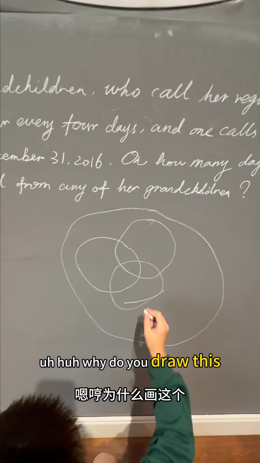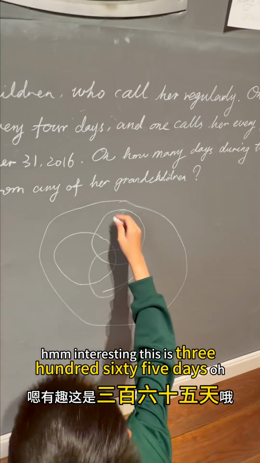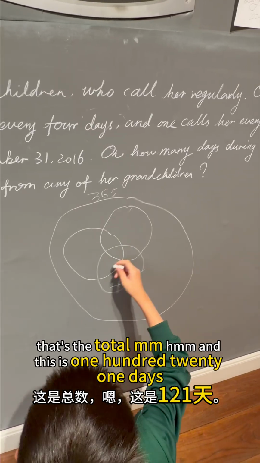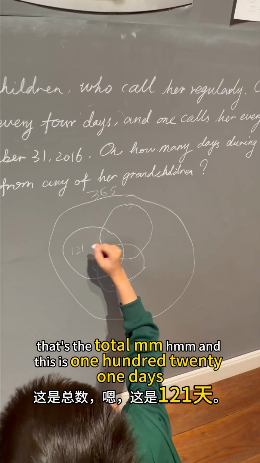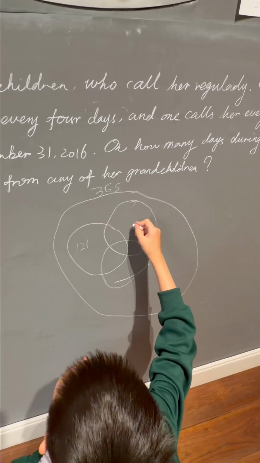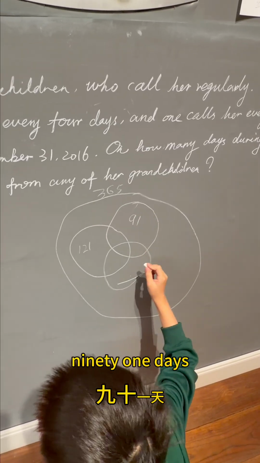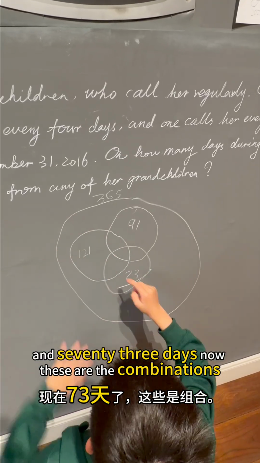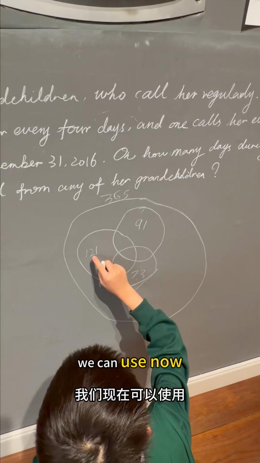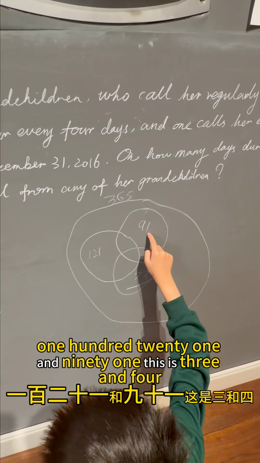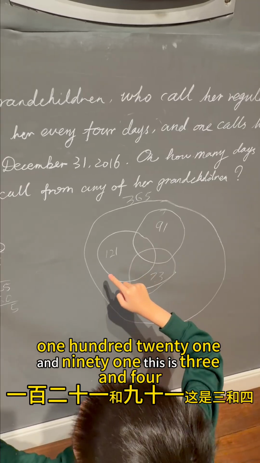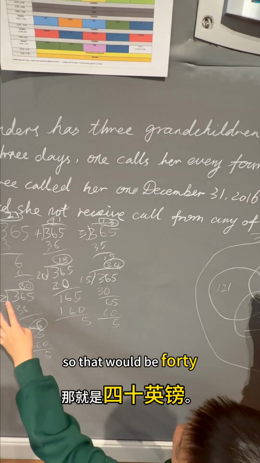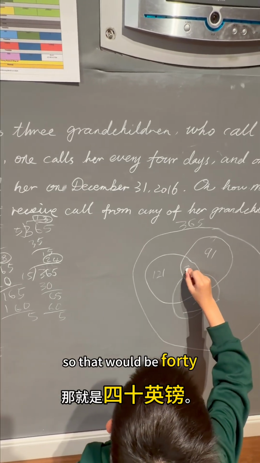Why did you draw this? Interesting. This is 365 days, that's the total. And this is 121 days, 91 days and 73 days. Now these are the combinations we can use. 121 and 91, this is 3 and 4, so that would be 40.